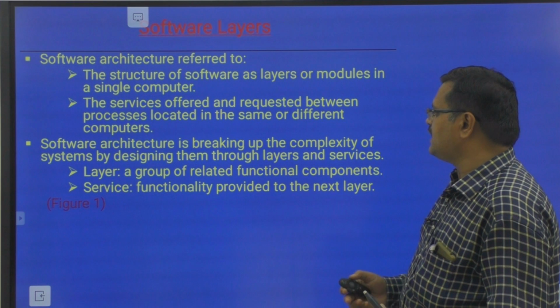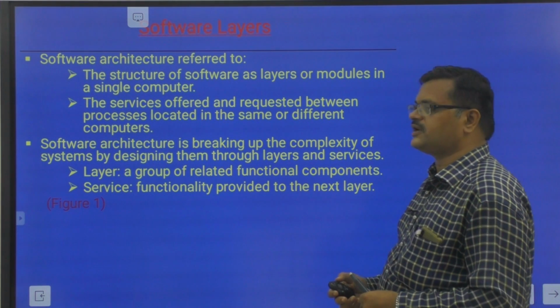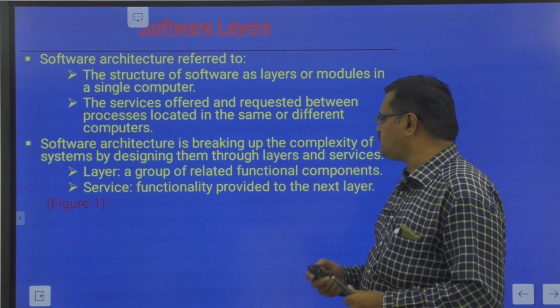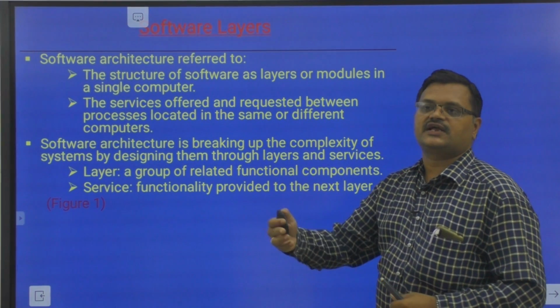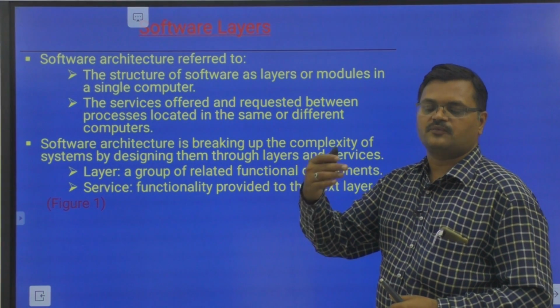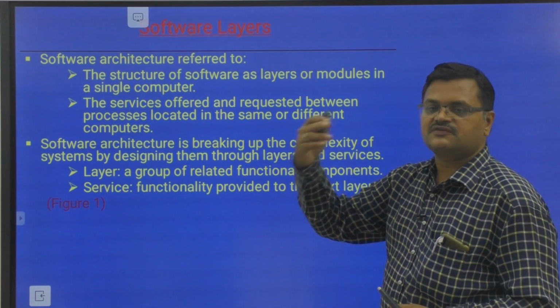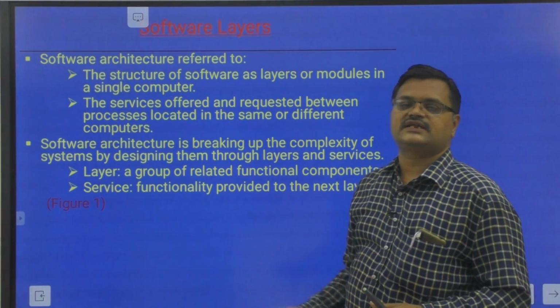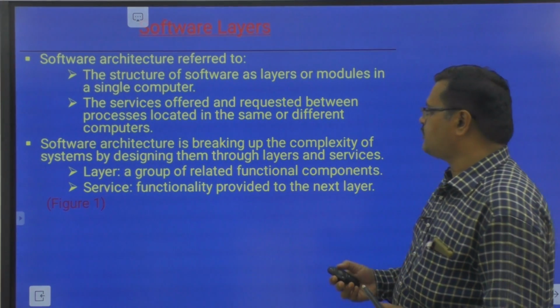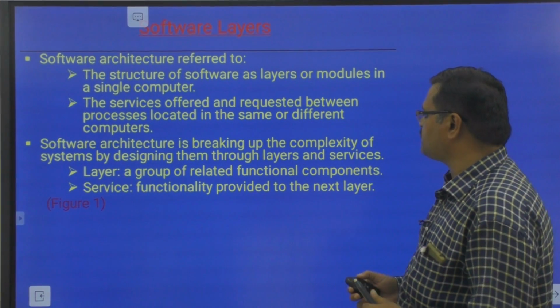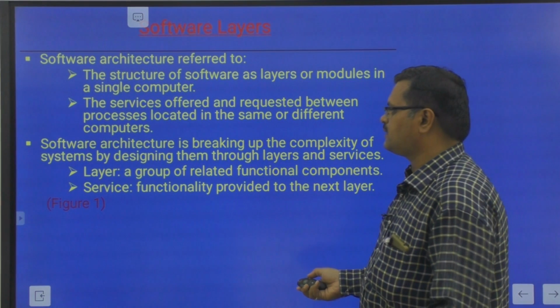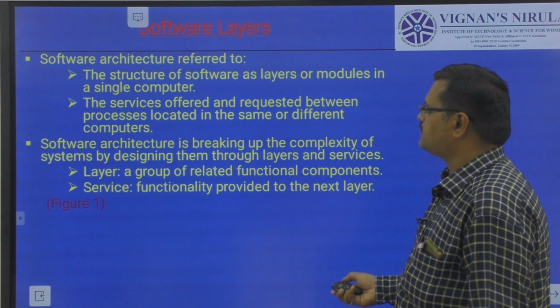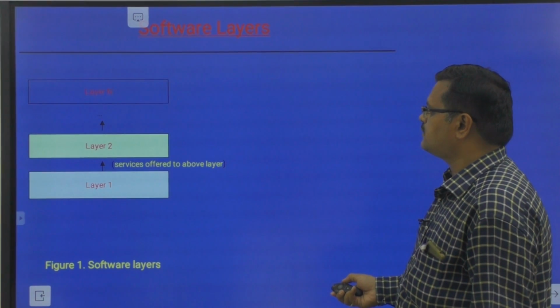So what is a layer? A layer is nothing but a group of related functional components. For example, what is a service? A functionality provided to each layer, from the bottom layer to the top layer. Whatever service we provide is a functionality provided to the next layer, nothing but a service, and a group of related functional components is nothing but a layer. So that is about the software architecture.